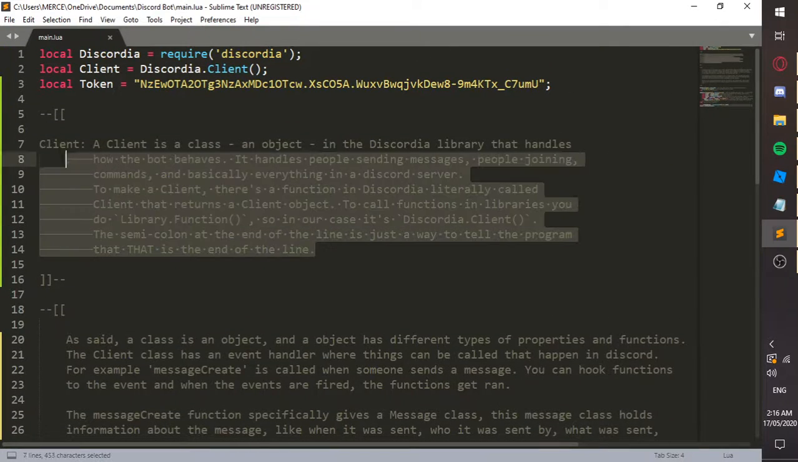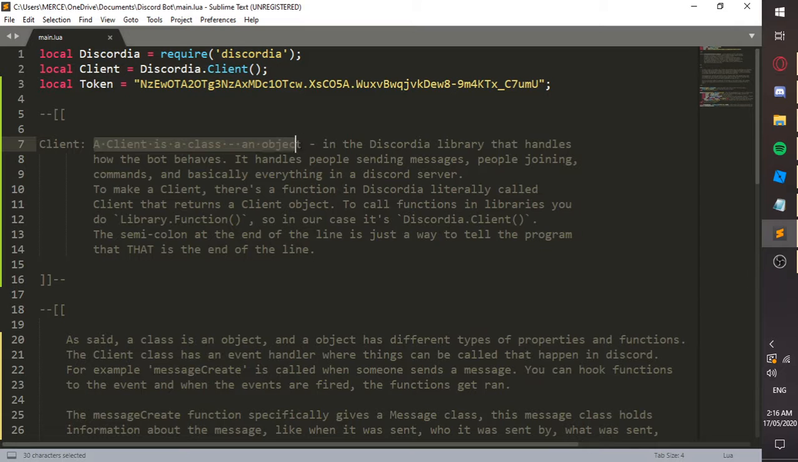So I've already explained to you what a class is. A class is an object. It handles how the bot behaves, and it handles events, like people sending messages or joining. You can do commands, basically everything. You index a function like this.